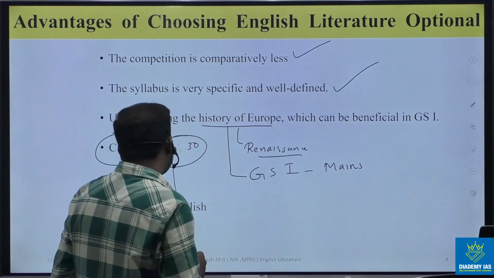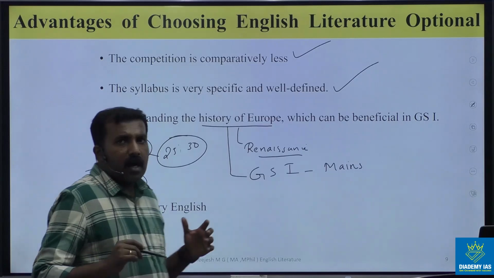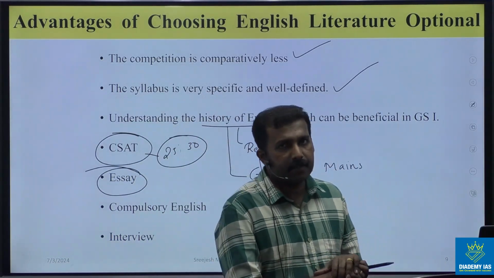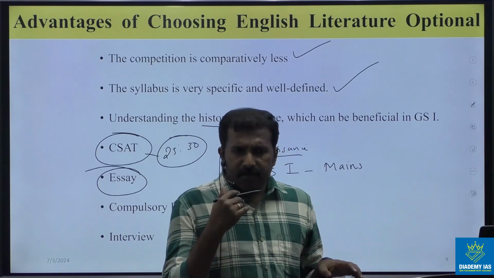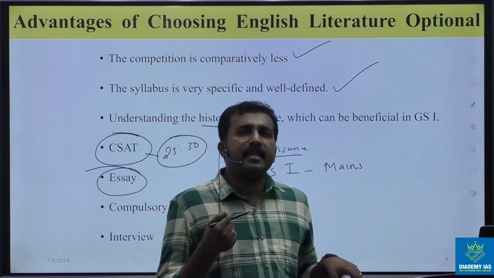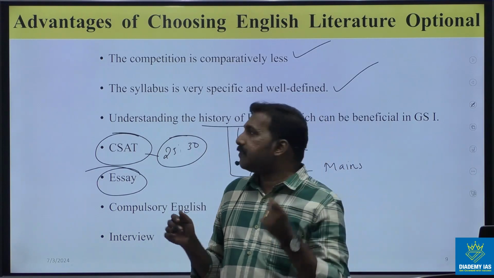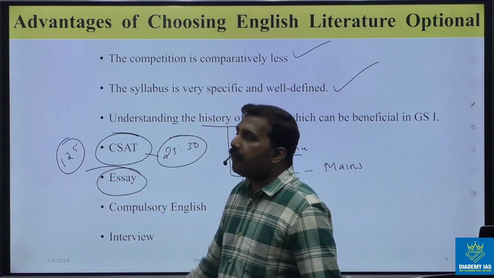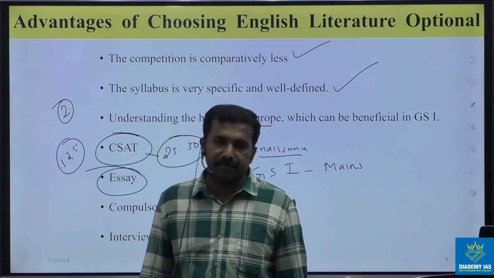So that's also an important use. Next one is essay. How will English literature optional help you in the essay paper? We can easily say that writing an essay is a big challenge. It's not easy actually, because we have a 125-marker essay question. We have to write 2 essays in the mains examination.